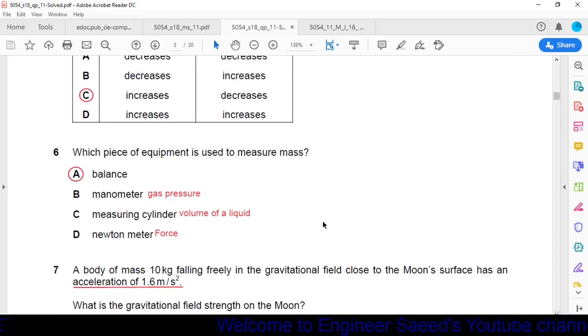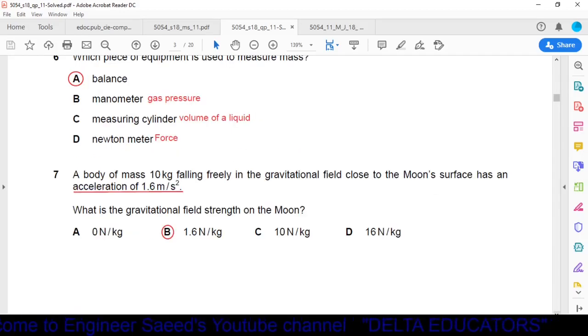Question number 6. Which piece of equipment is used to measure mass? Option A, balance. Option B, manometer. Option C, measuring cylinder. Option D, Newton meter. Okay, option B, manometer, is used to measure gas pressure. Option C is used to measure volume of a liquid. Option D is used to measure force. So our remaining option is option A. So option A is the correct option. We have to use a physical balance to measure mass. Question number 7.